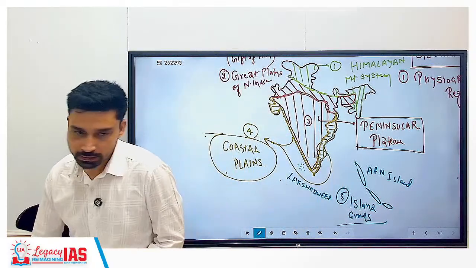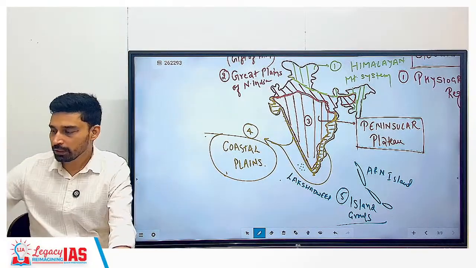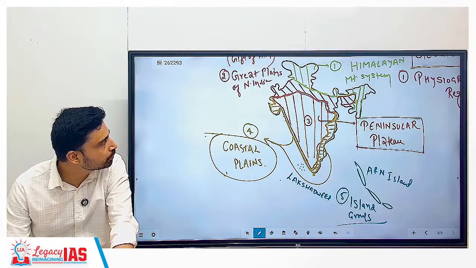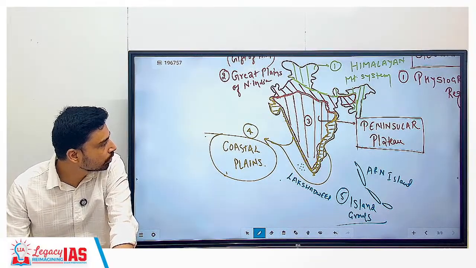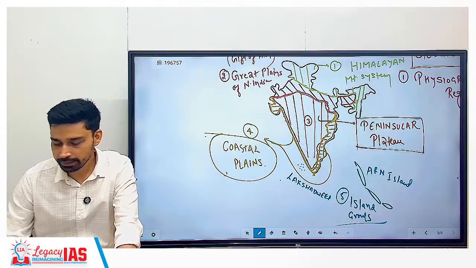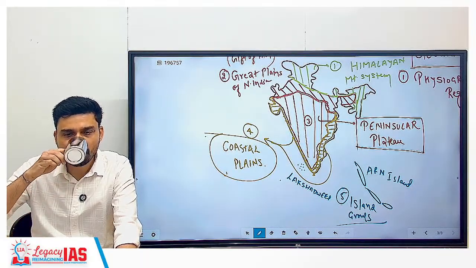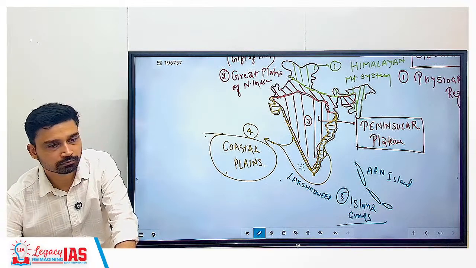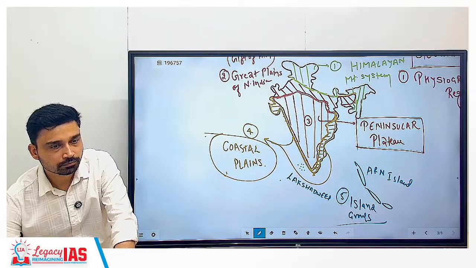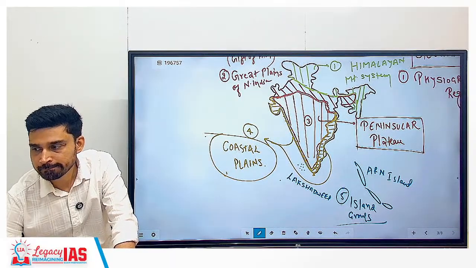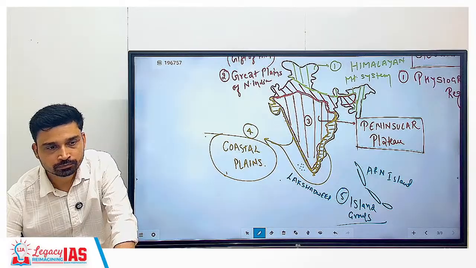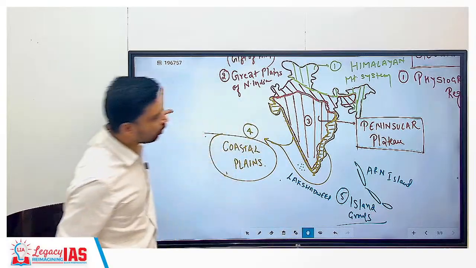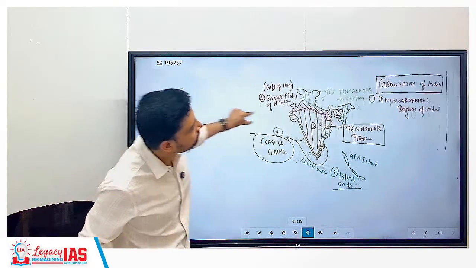So that is the overall physiographical division of India into five regions: Himalayan mountain system, Great Plains, Peninsular Plateau, Coastal Plains, and Island group.